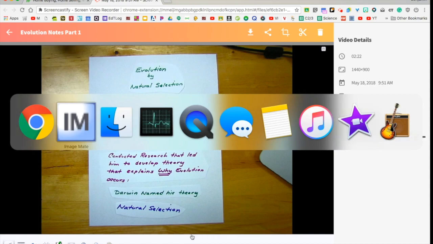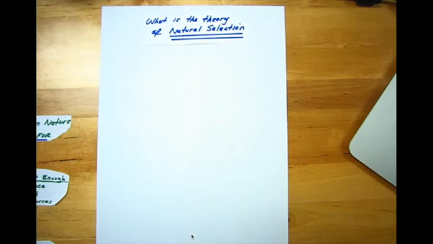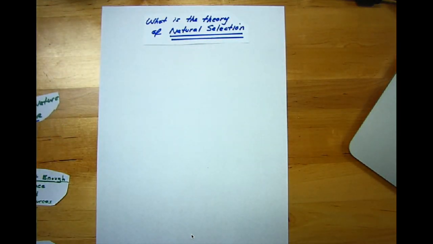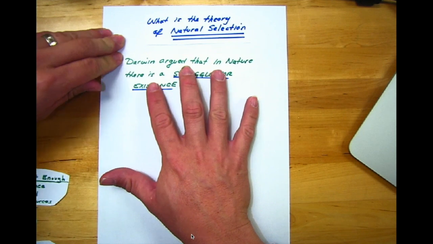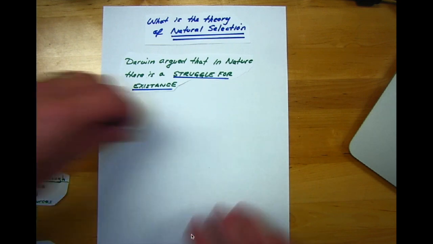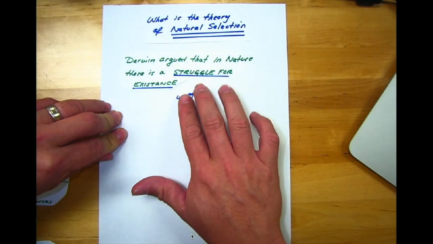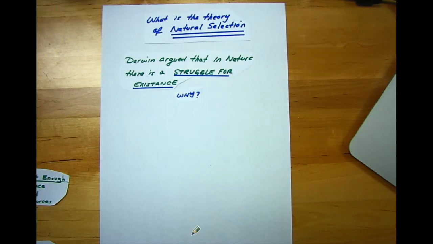All right, guys, so let's talk about natural selection. So what is this theory of natural selection? Why does evolution occur? Okay, so the first thing you guys have to understand is that Darwin argued that in nature, there's a struggle for existence. There's a struggle to survive. Now, why is that? We've talked about this, and actually Darwin got this idea from the work of Thomas Malthus, because he did his work on populations.